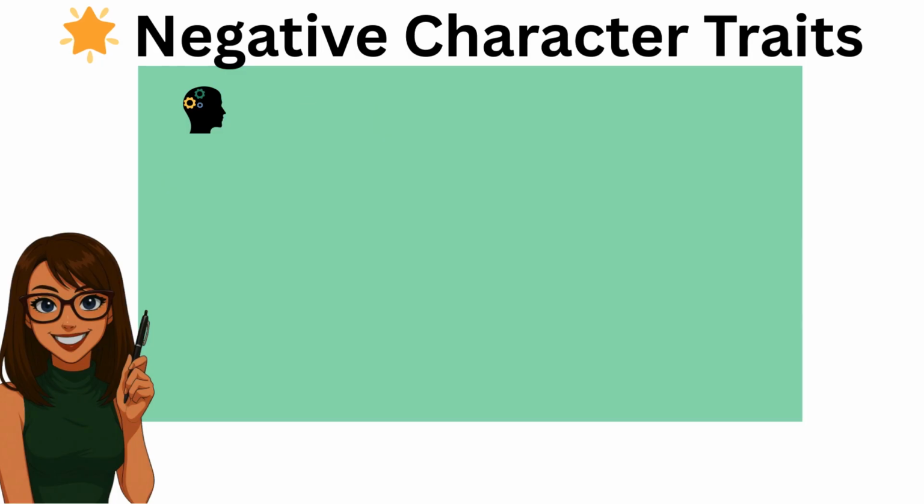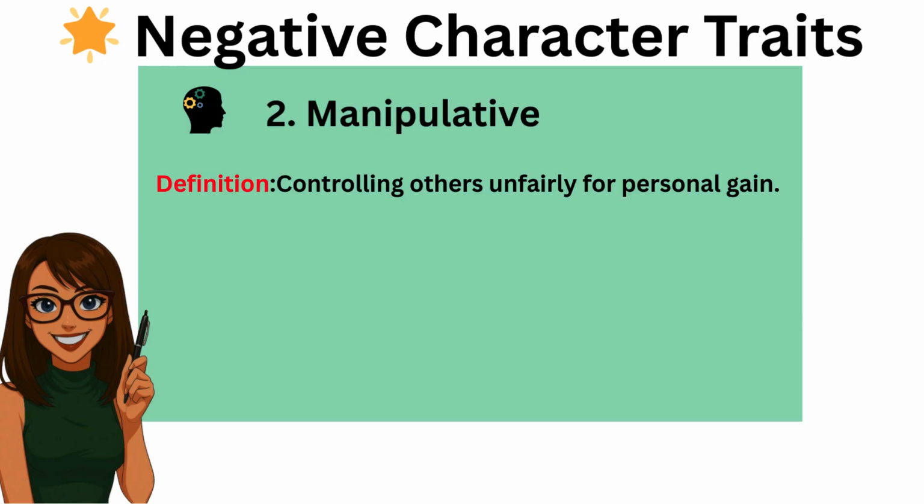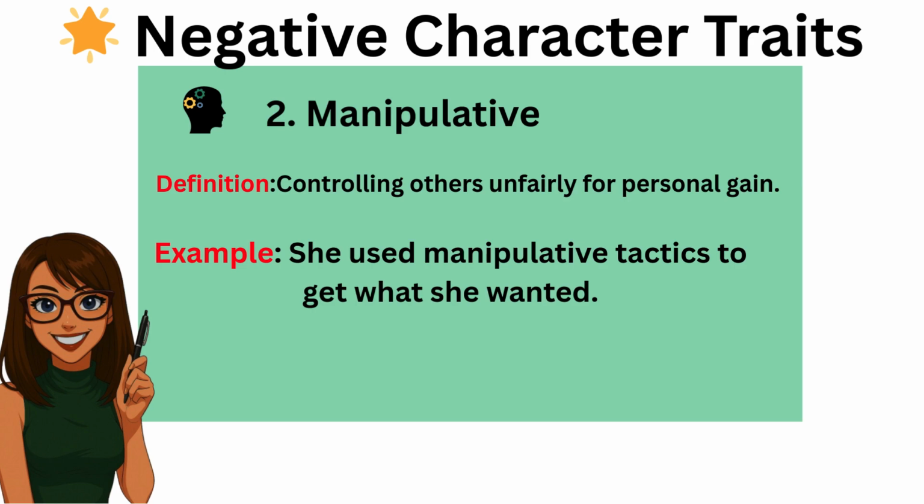Next, the adjective manipulative. Definition: controlling others unfairly for personal gain. Example: she used manipulative tactics to get what she wanted.